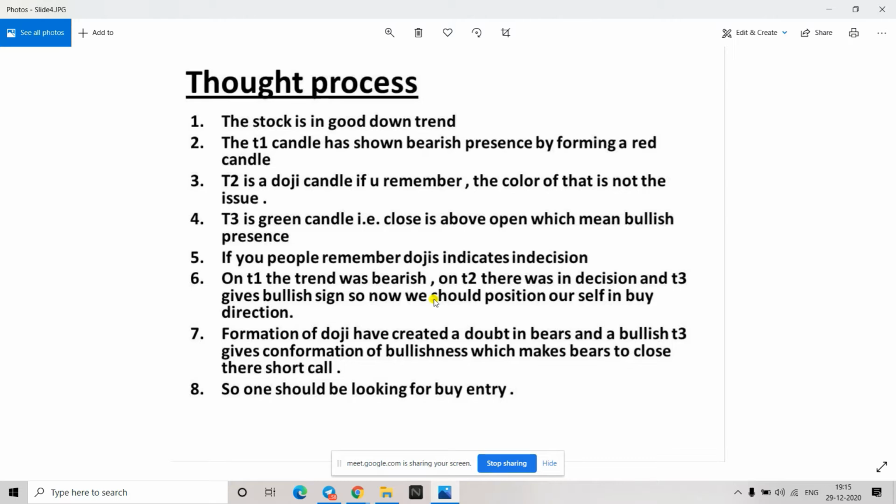Because earlier also, based on T2 we are telling, here also we should be based on T3. T3 should be a green color candle. So Kabir, in case T3 is not green, if it is red, that means this is not a star pattern then. Okay, that is not a star pattern.